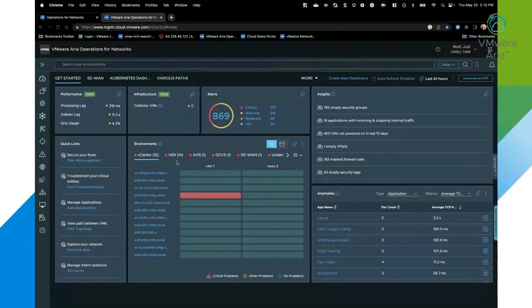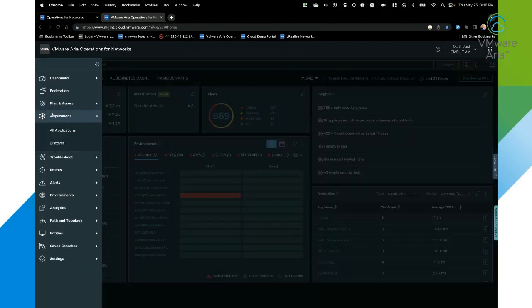So what you're looking at here is the primary interface when you log into Aria Operations for Networks. It can be our SaaS offering, so we do offer it as a SaaS offering, and we also have the product as an on-premises offering. The look and feel of the product is exactly the same regardless of where it's hosted, whether it's the SaaS version that we host here at VMware, or the on-premises offering that you host within your own infrastructure. As you can see within the main dashboard, we have the option to focus in on applications. So I'm going to come over here and click on applications.